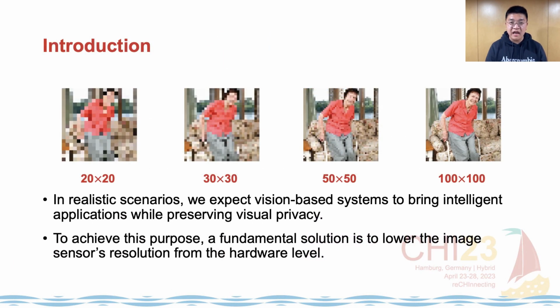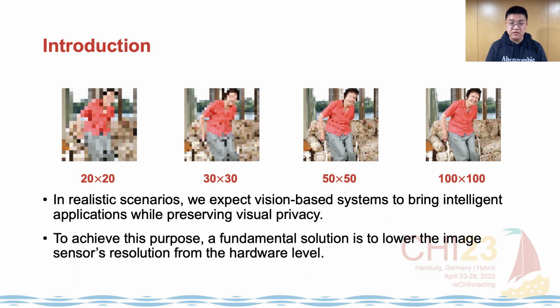Nowadays, low-cost cameras are increasingly ubiquitous. With the help of artificial intelligence, these cameras are capable of automatic recognition, providing smart service to users. However, a key concern with the ubiquitous cameras in smart environments is the visual privacy exposure. We expect a vision-based system that can provide intelligent applications while preserving visual privacy.